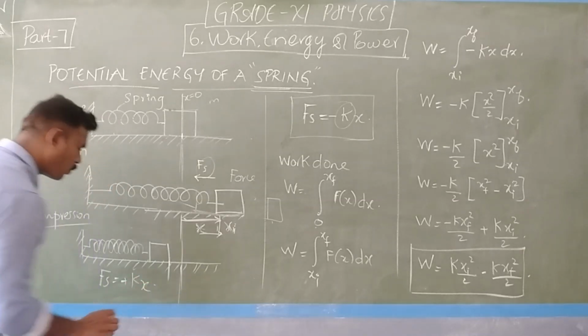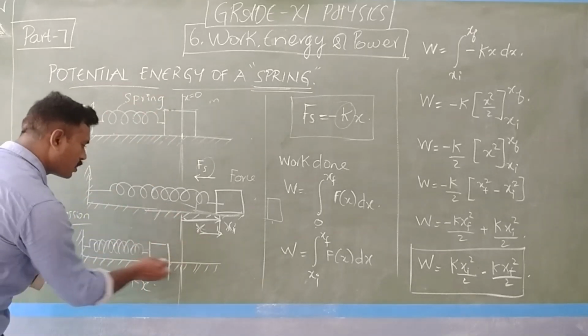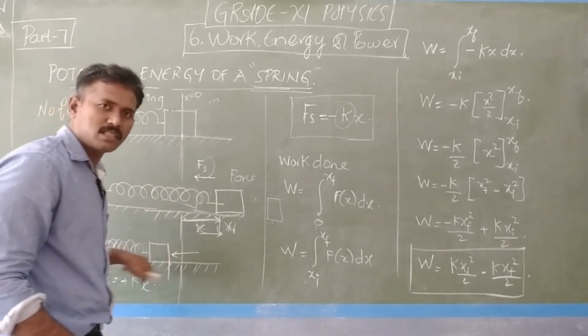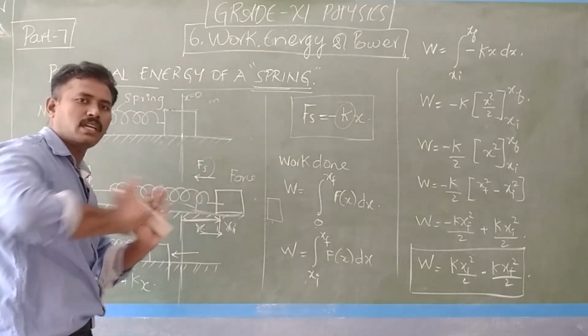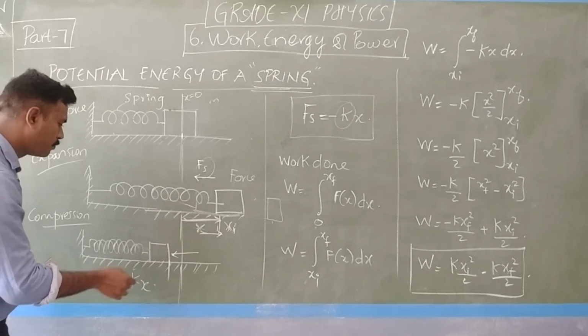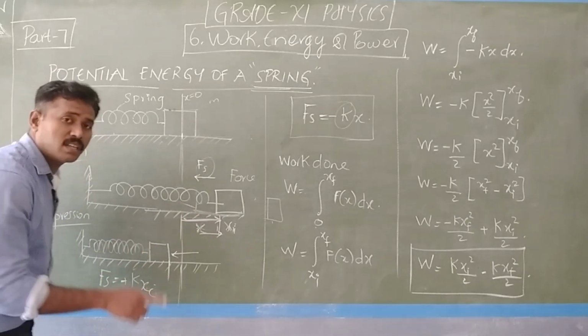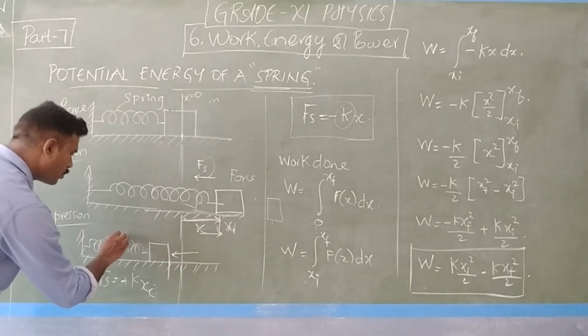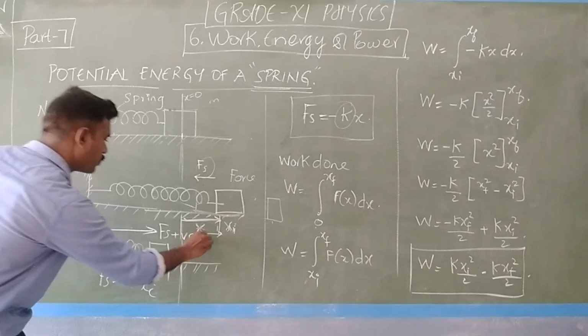Why? Because of the force of the spring. When I am giving a force like this, this is compression. The spring will be pushing away from it due to the compression. Here Xc denotes the compression. The force of the spring will be positive.